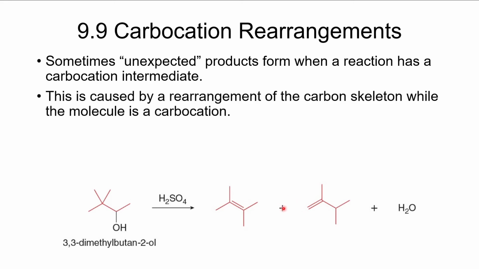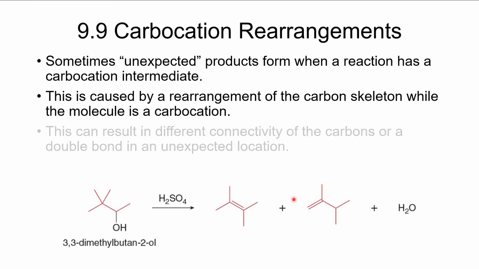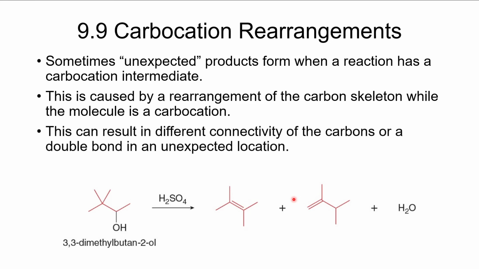The reason that this happens is we get a rearrangement while the carbocation is present, and that can cause an unexpected location for your carbon-carbon double bond, and also unexpected locations for some of your carbon atoms. So it causes a change in the backbone of your structure.